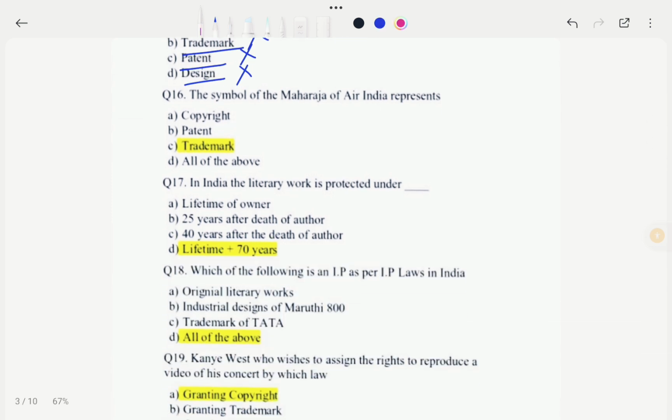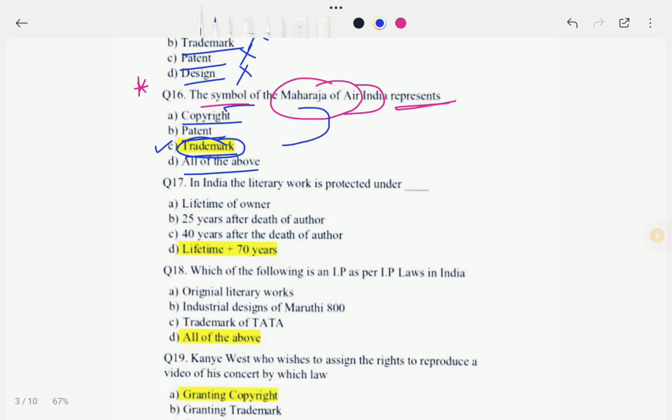So the next question is, the symbol of Maharaja of Air India. Very important question. Maharaja of Air India represents what? Let's see the options. Option A copyright, option B patent, option C trademark, option D all of the above. So in this case our correct option would be option C, that means trademark. That means the symbol of Maharaja of Air India represents a trademark. Okay, so in this case our correct option would be option C. So now moving to the next question.